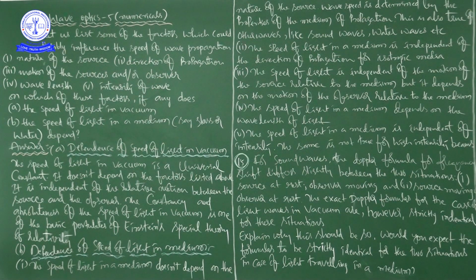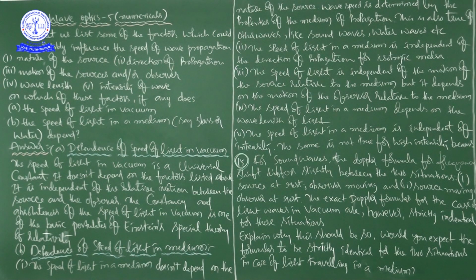This last point is about one of the basic postulates of Einstein's special theory of relativity. Anyhow, the answer to our question is that speed of light in vacuum is a universal constant. It doesn't depend on the factors listed above and it is independent of the relative motion between the source and the observer. Okay, right.